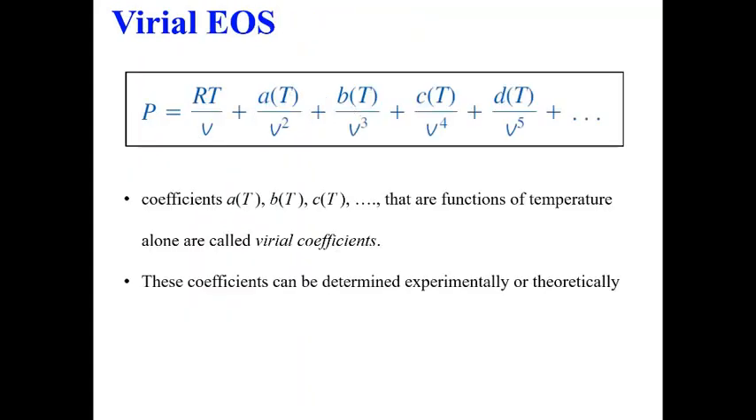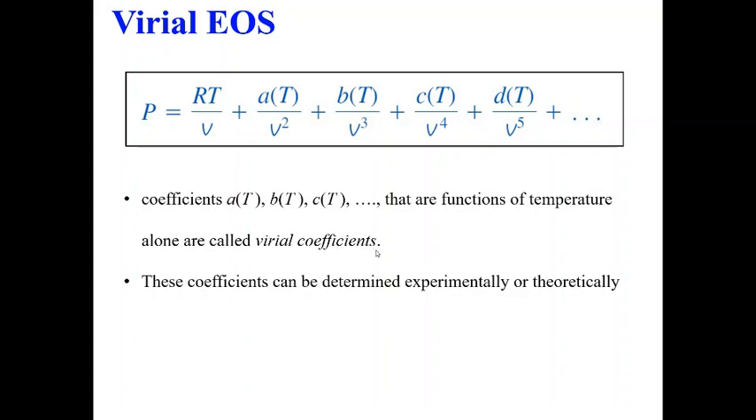Another equation is the virial equation of state, which is defined like this. So P is expressed as a function of volume. So if I have this term only, P is equal to RT by V, this is your ideal gas. Now to account for real effects, these terms are added. Okay, and these coefficients A, B, C are functions of temperature. Okay, so we have a function of temperature and volume here.